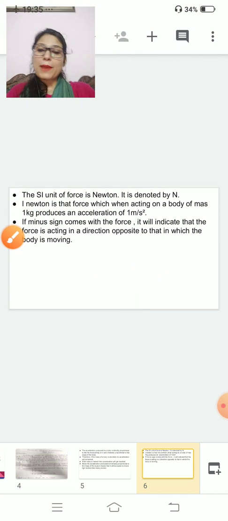And if a minus sign comes with a force, that indicates that the force is acting on the opposite side. Clear? I am reading the slide one more time. Listen carefully. The SI unit of force is Newton. It is denoted by capital N. 1 Newton is a force which when acting on a body of mass 1 kg produces an acceleration of 1 meter per second square. If a minus sign comes with a force, it will indicate that the force is acting in a direction opposite to that in which the body is moving. Clear?